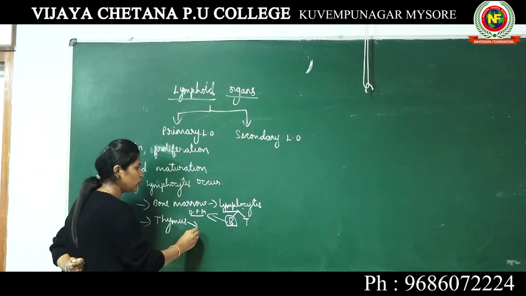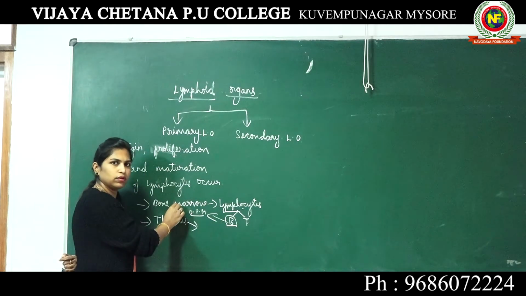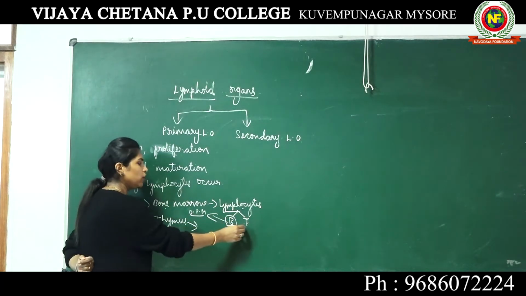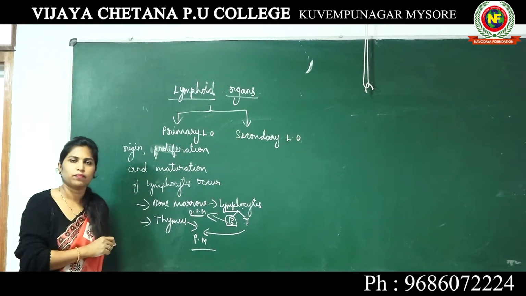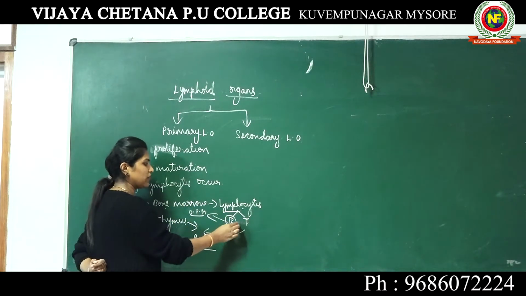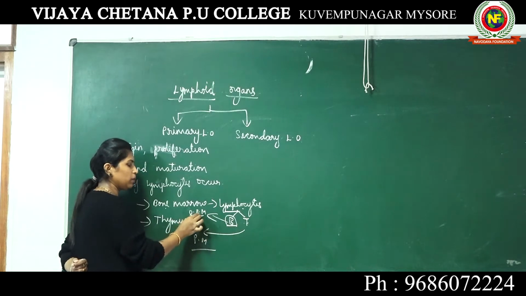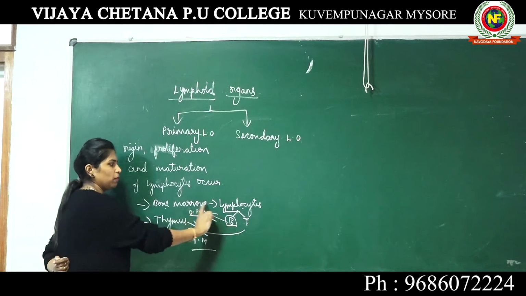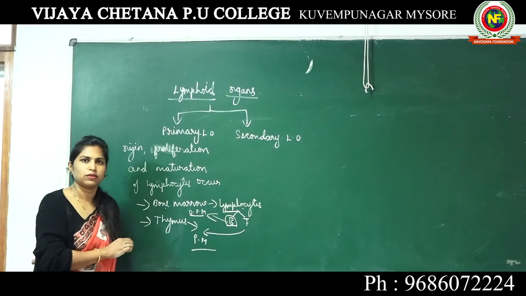Whereas, T lymphocytes are born in bone marrow, but in order to proliferate and mature, they move to the thymus gland. So in the bone marrow itself, both B and T lymphocytes are born. However, B lymphocytes are born, proliferate and mature in bone marrow. The T lymphocytes are born in bone marrow, but in order to proliferate and mature, they move to the thymus.